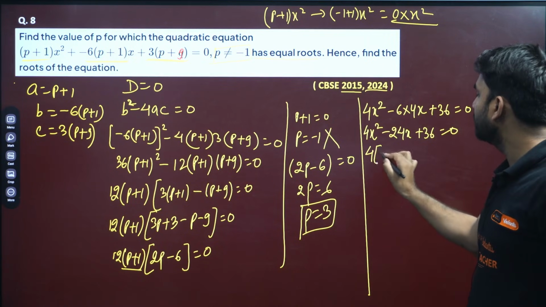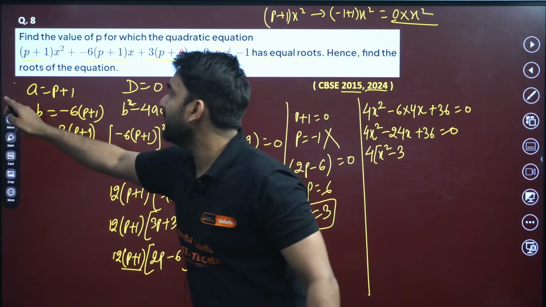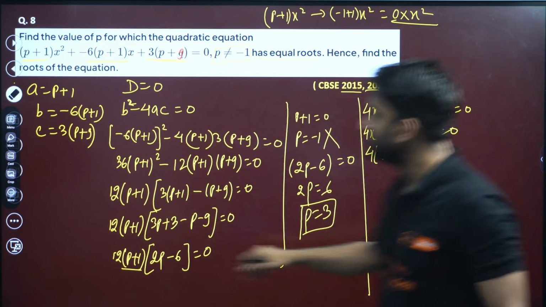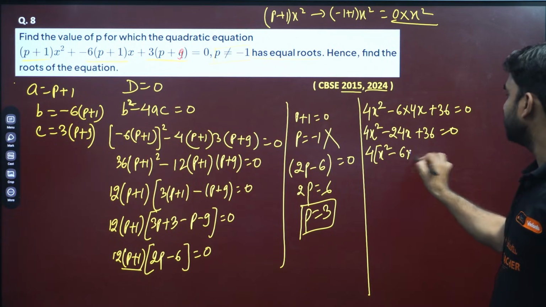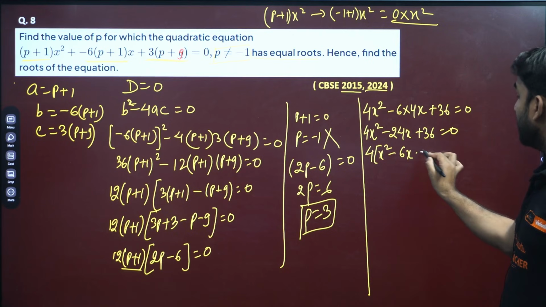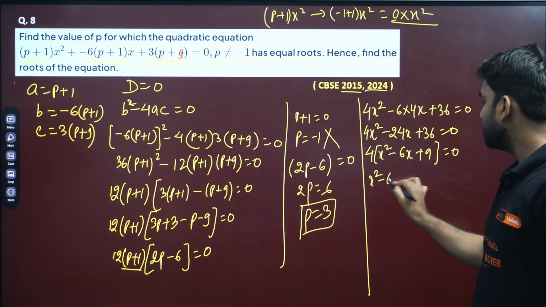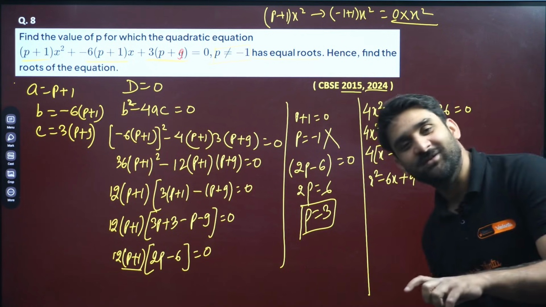Can we take 4 common? We are taking 4 as common, my dear. So this will be x square minus 6x, because 4 sixes are 24, and here plus 9 will be there, equals 0. Now we are having a systematic quadratic equation. This 3 into 3 will be 9, 3 plus 3 will be 6.